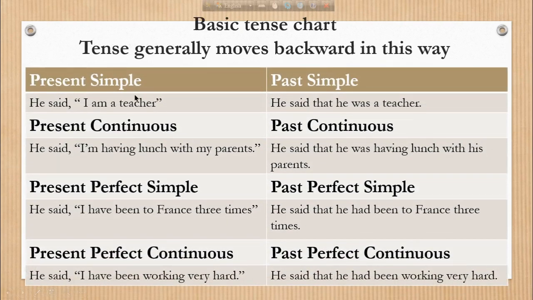When present simple tense changes into past simple, here we have an example. He said, "I am a teacher." So the indirect speech will be, he said that he was a teacher.